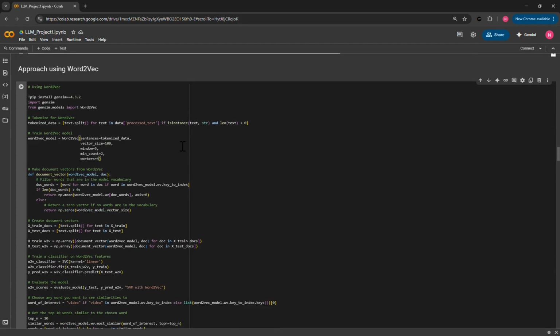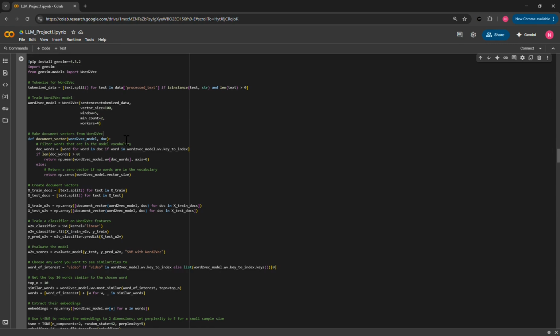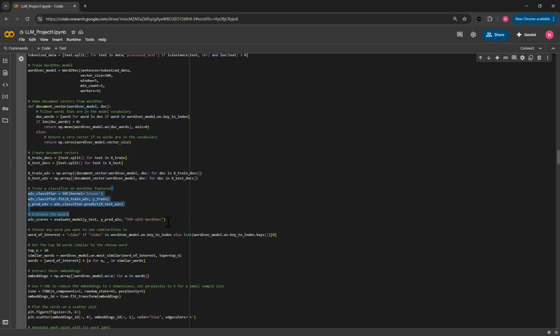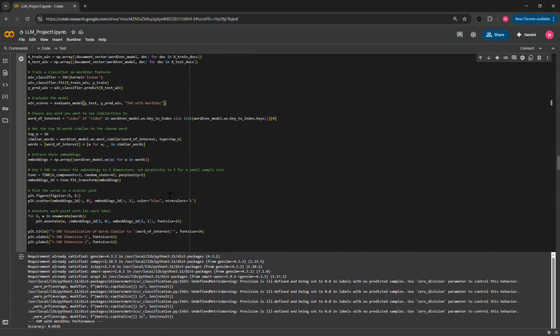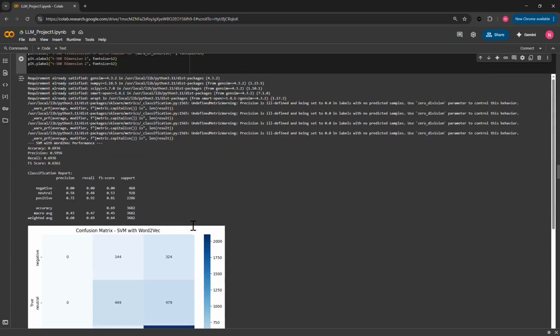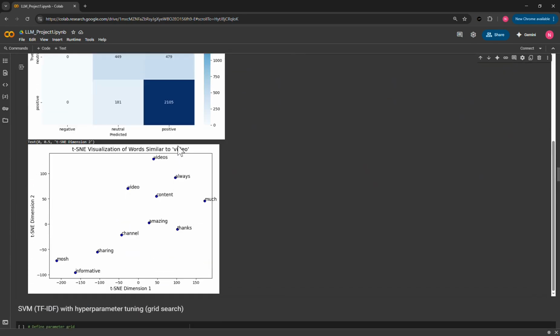So this cell is where we did word2vec, and you can see here we do our tokenization, and then we create our word2vec model. This function is for making the document vectors for word2vec, and then here we actually train our classifier, go on to evaluate our model, and then down here we do one example of word similarity with the word video. We already talked about this in the presentation.